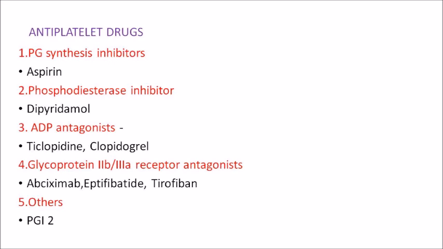Most commonly ADP antagonists are prescribed for patients. Clopidogrel is the commonly given drug. Clopilet, you would have heard that brand name. So recently the glycoprotein 2B3A receptor antagonists are being prescribed. Drugs like abciximab are largely being prescribed now. And in the others you can have the PGI2 or prostaglandin I2. Prostaglandin I2 is an antiplatelet agent.